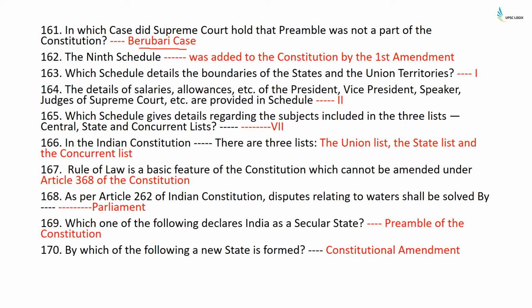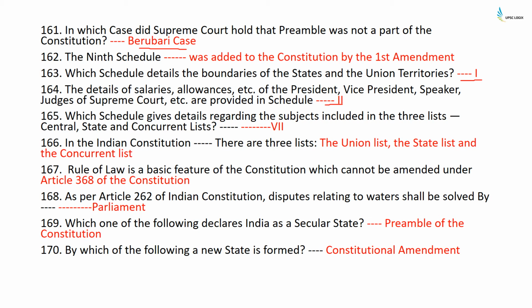The ninth schedule was added to the constitution by the First Amendment Act. Which schedule details the boundaries of the state and the union territories? It is the first schedule. The details of salaries, allowances, etc. of the President, Vice President, Speaker, judges of the Supreme Court, etc. are provided in the second schedule.